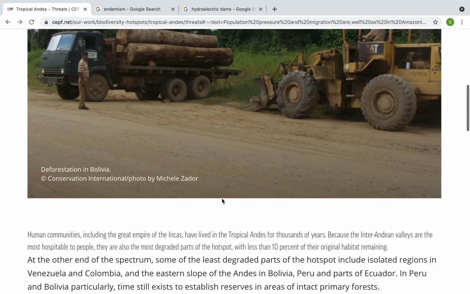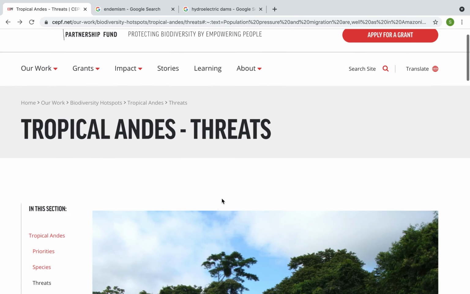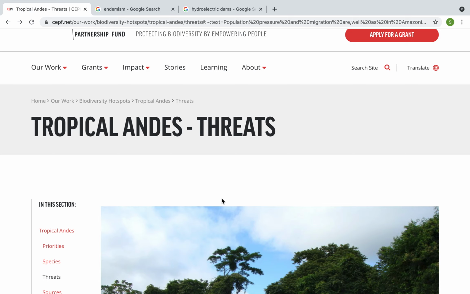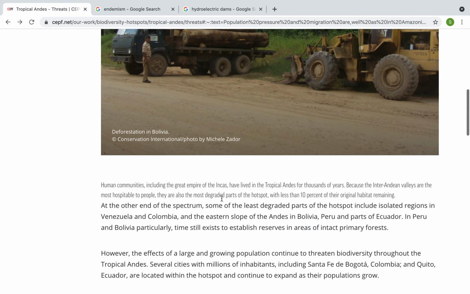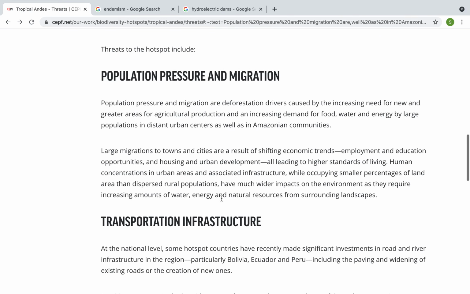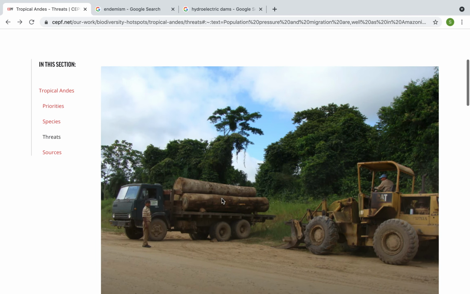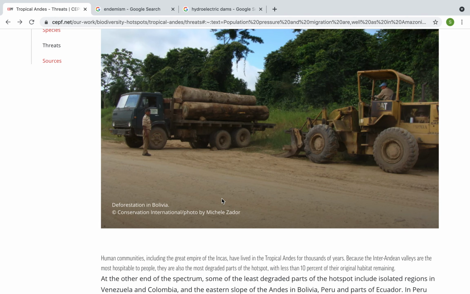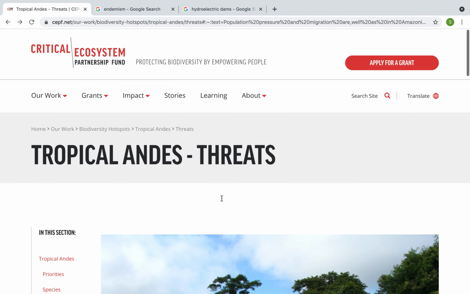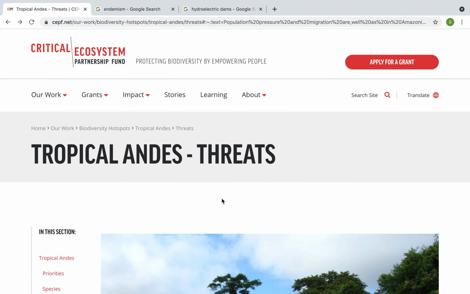So, this was the article, Tropical Andes Threats. And as you can see, there are several different sections, and hopefully, this will help you for your research project in analyzing the negative impacts of humans on the Andes region.